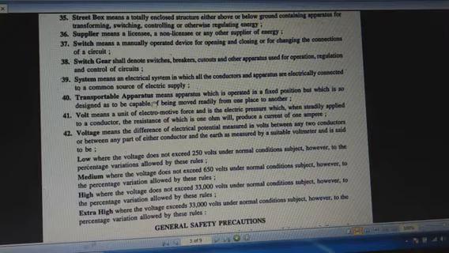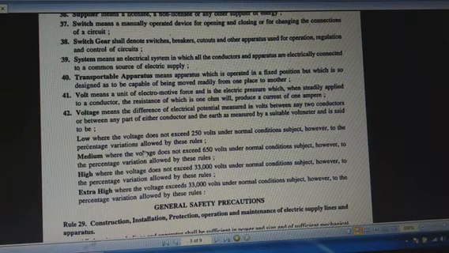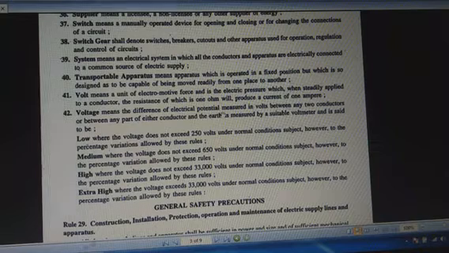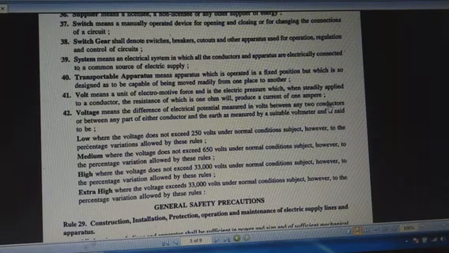Transportable apparatus. Transportable apparatus means the different types of apparatus which can be transported easily, like ceiling fan, table fan, electric iron, electric soldering iron, etc. Next one is the volt. Volt is the unit of electrical potential or electromotive force. Next, voltage means the difference of electrical potential measured in volts between any two conductors or between any part of the conductors and the earth as measured by a suitable voltmeter, and is of different types.